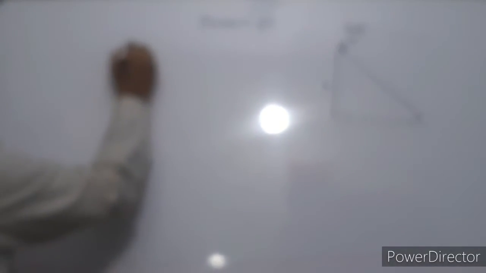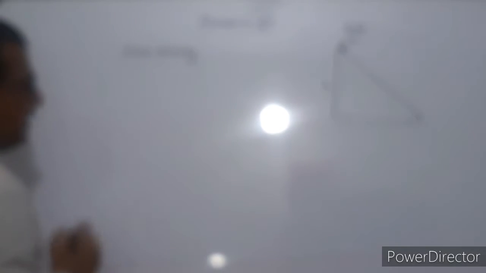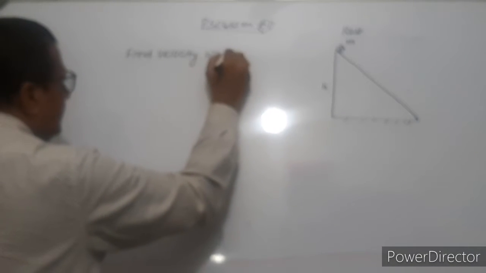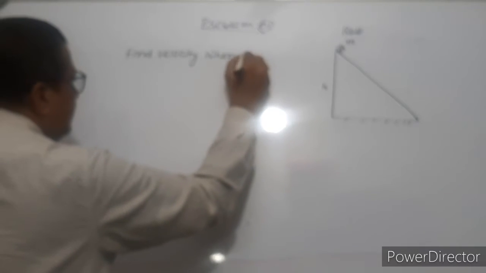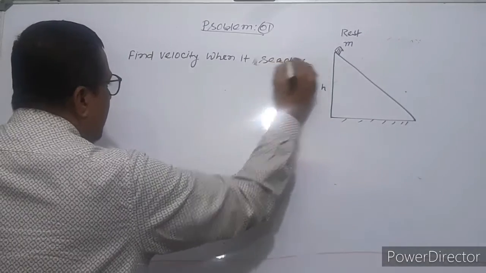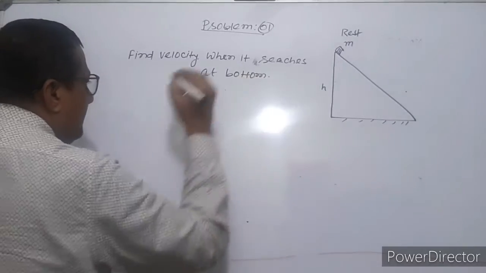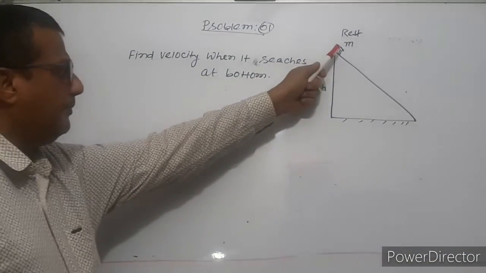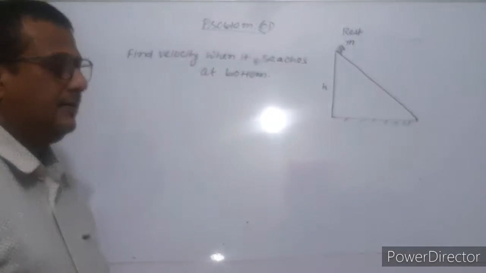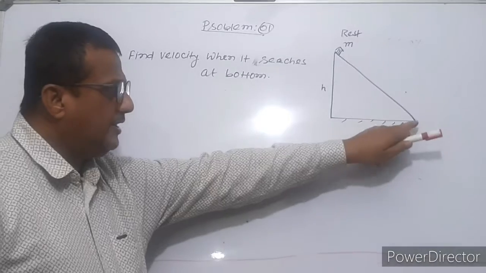Find velocity when it reaches the bottom. The body is kept here. Now it will start slipping from here. When it reaches here, we have to find the velocity.